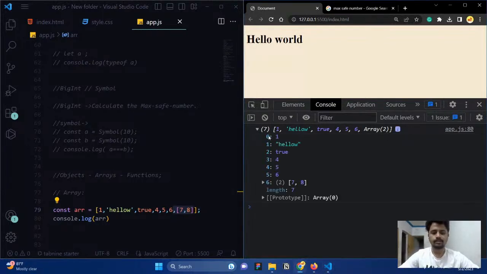So you can see how it is aligned and everything. You can see the length property. The length property is basically the count of the items, the number of items in the array. That's what it is. And here you can see 0, 1, 2, 3, 4, something. It has some structure, right?